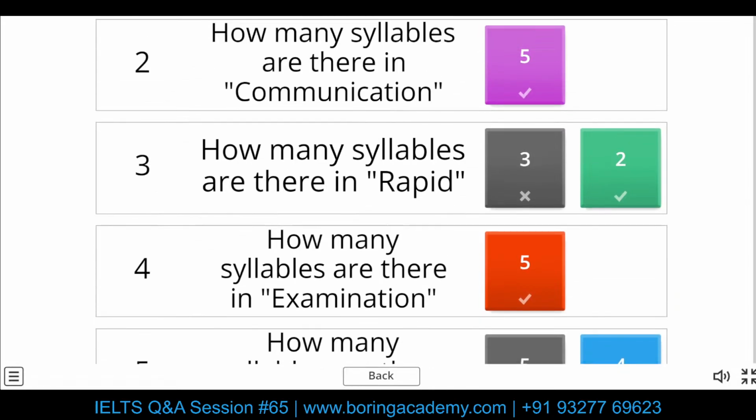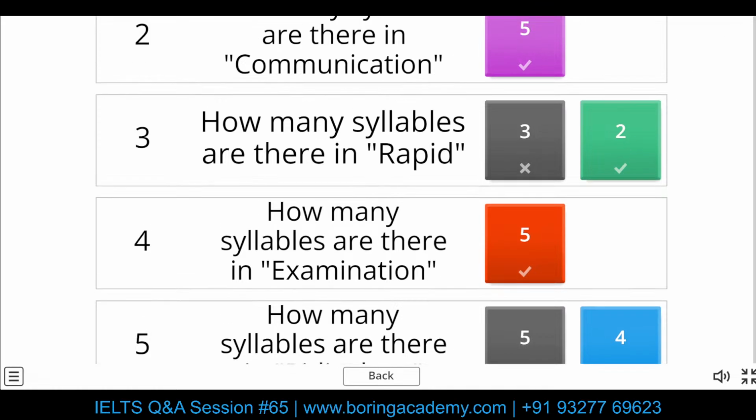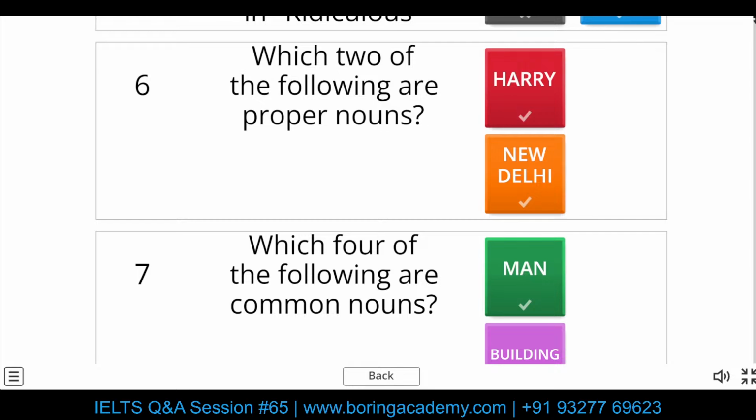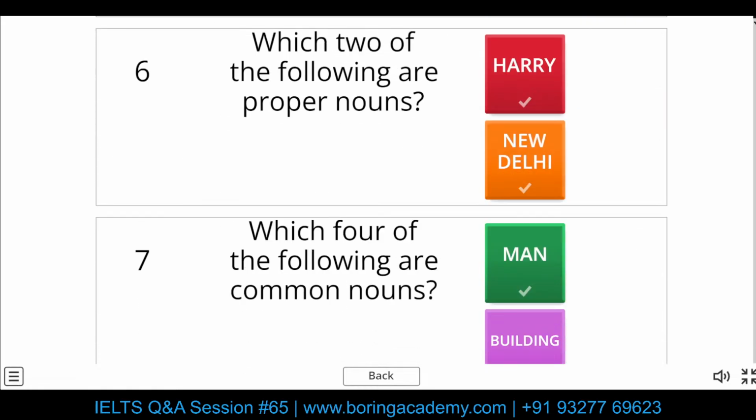Yeah, we made mistakes in this one. So rapid, I selected 3 because rapid. We lost marks here. So we selected 5. We lost 1 mark there.